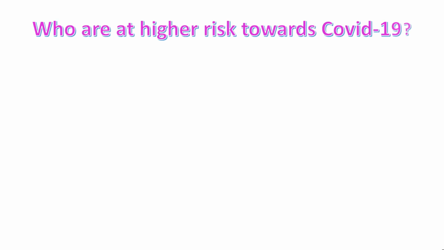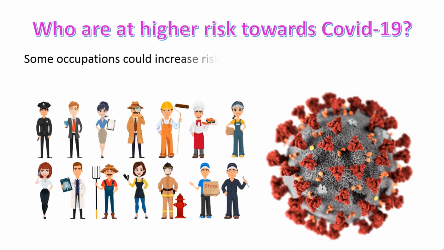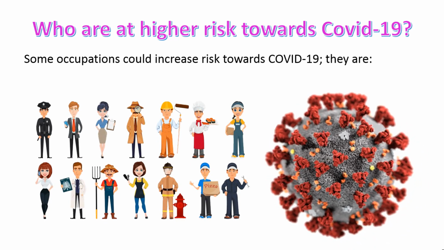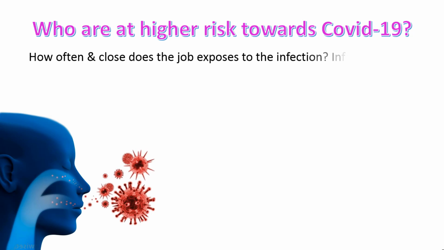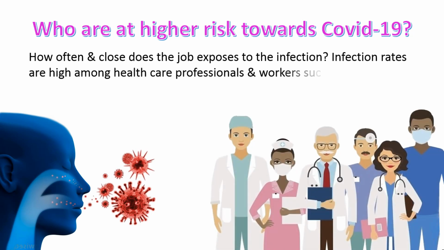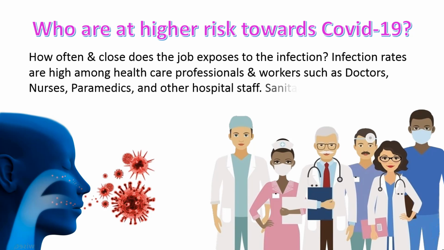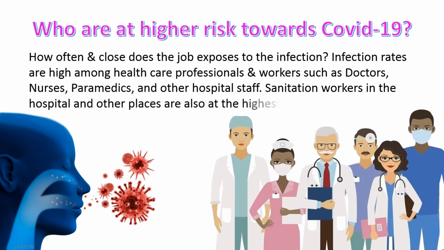Who are at higher risk towards COVID-19? Some occupations could increase risk towards COVID-19. How often and how close does the job expose us to the infection? Infection rates are higher among healthcare professionals and workers such as doctors, nurses, paramedics, and other hospital staff. Sanitation workers in hospitals and other places are also at highest risk.